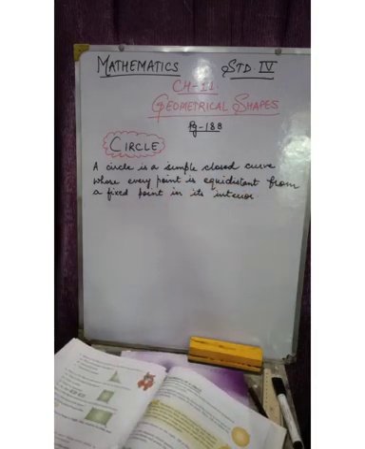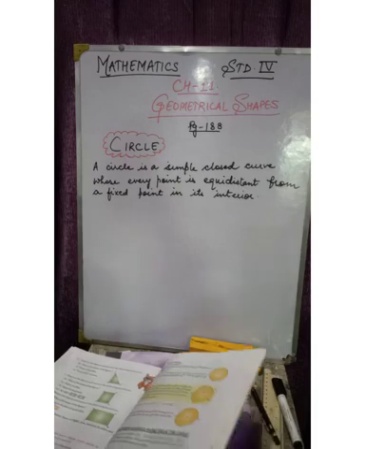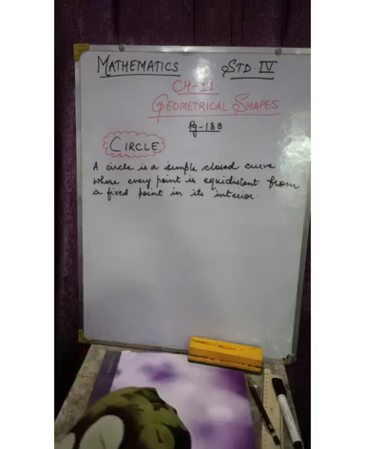This is the definition. You need to learn this definition. Let's understand the meaning of this definition.